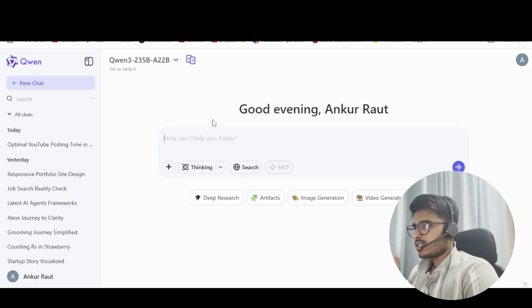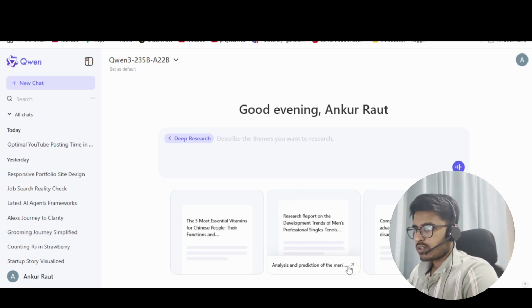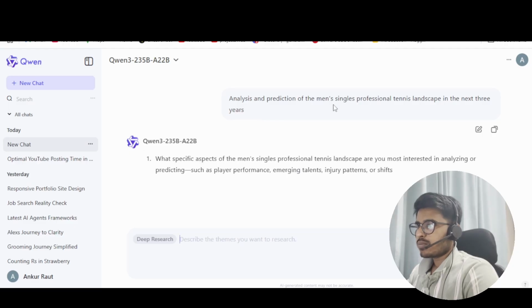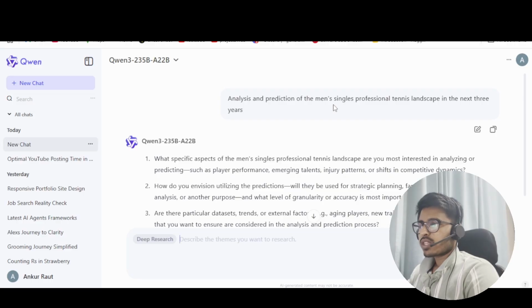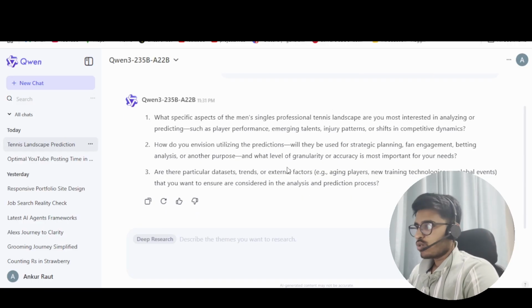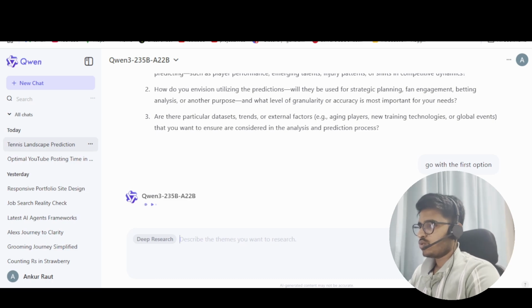The interesting part that I wanted to show you was the deep research one. So if I select deep research and pick something from this itself, let's say an analysis and prediction of the men's singles professional tennis landscape in the next 3 years. That's something that I want to know, and then it asks me which aspects I want to focus on. Let's say I go with the first option, and what does it do?